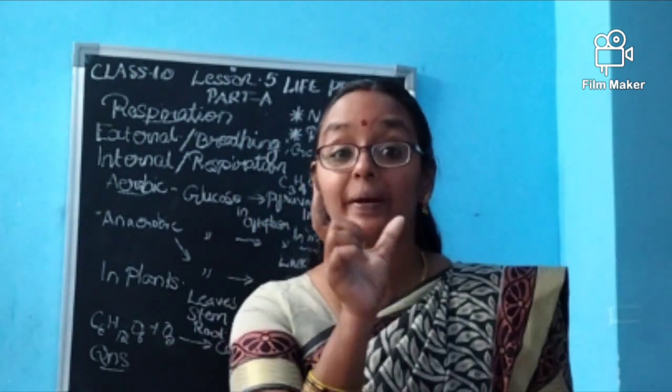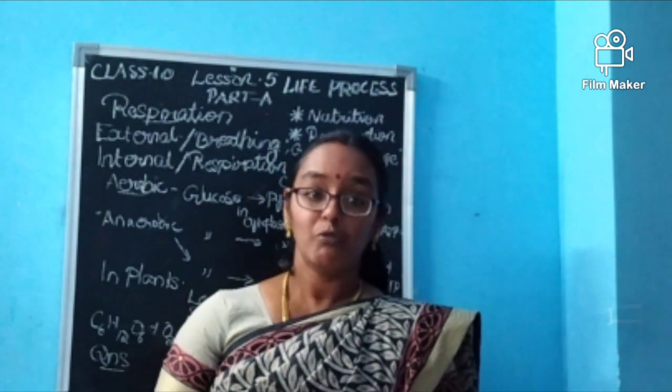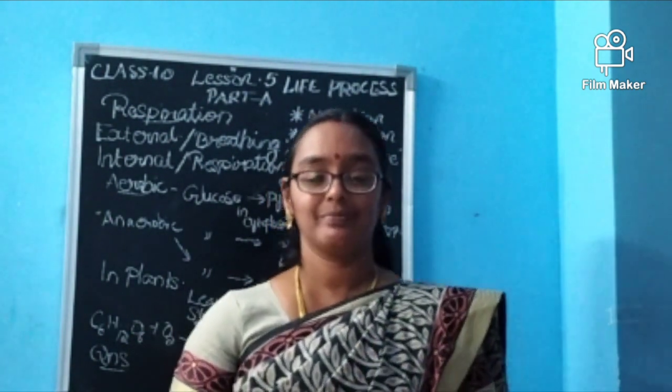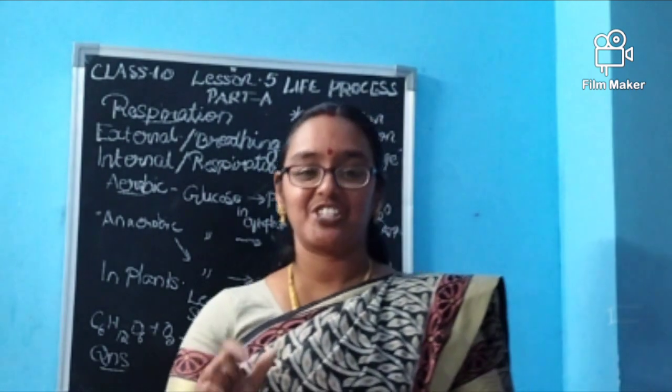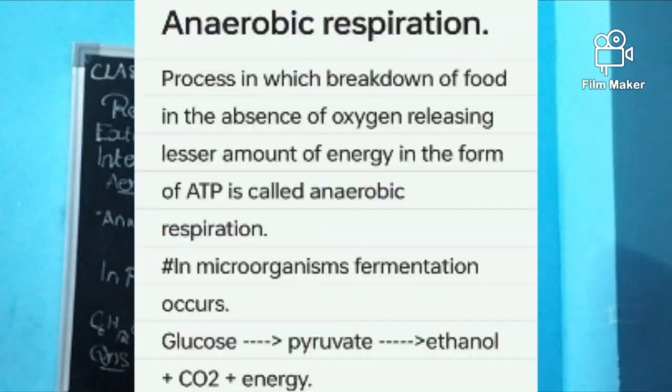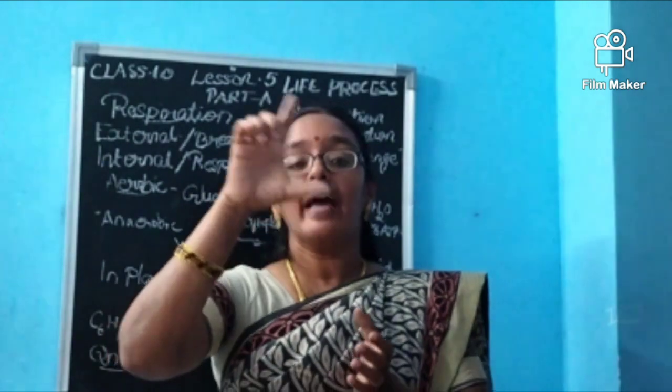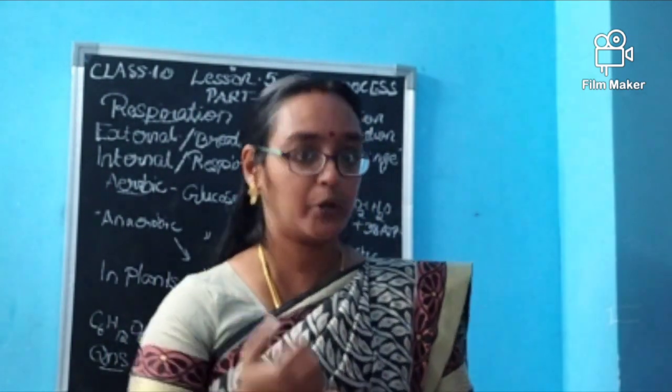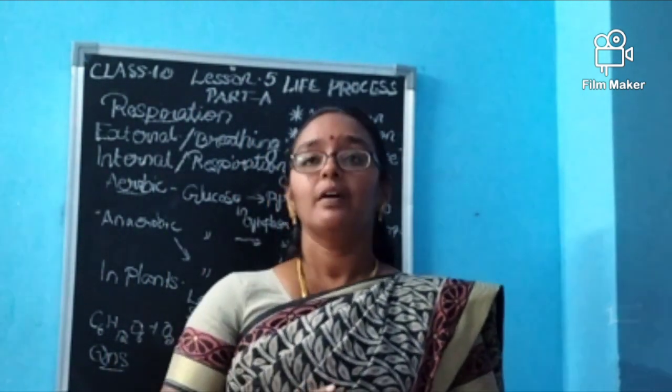We call it fermentation. Have you heard? In the 8th standard itself we have learned. Yes, fermentation reaction. This is the way energy is generated. Now did you understand how it is generated in animals, including humans?